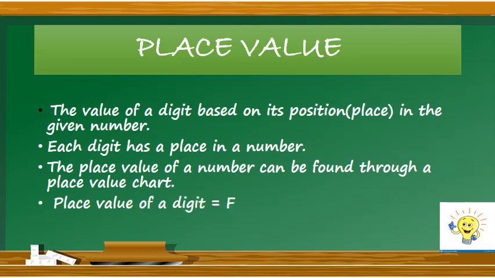Place value of a digit is equal to face value into position value. This is a very important formula for finding the place value. I repeat, place value of a digit is equal to face value into position value. Face value we all know, and what will be the position value? That will depend upon the position of the digit.